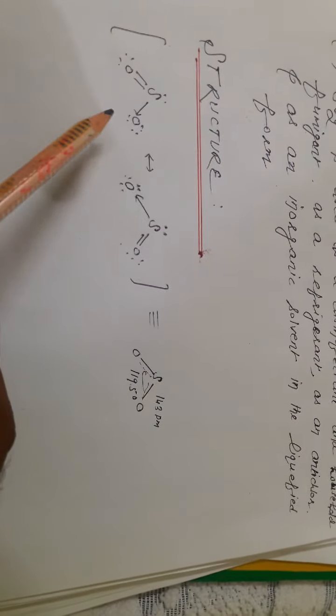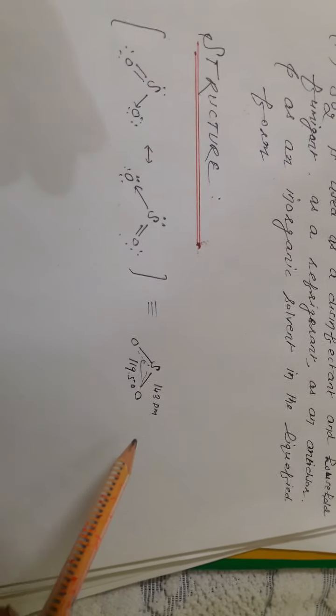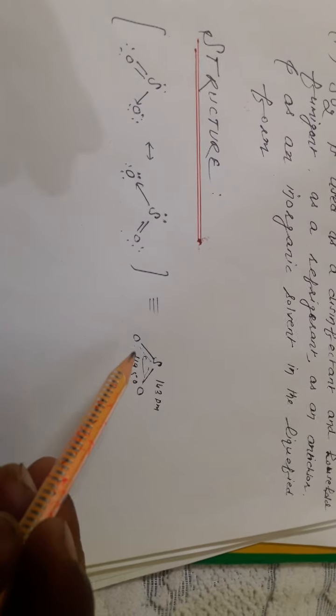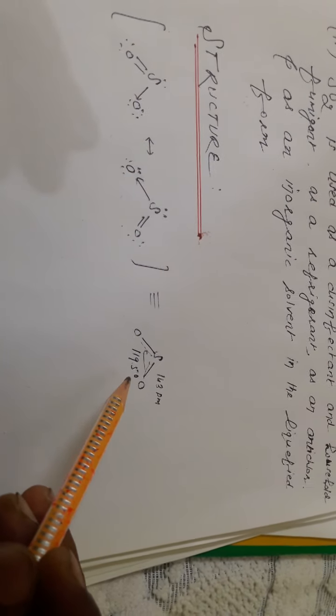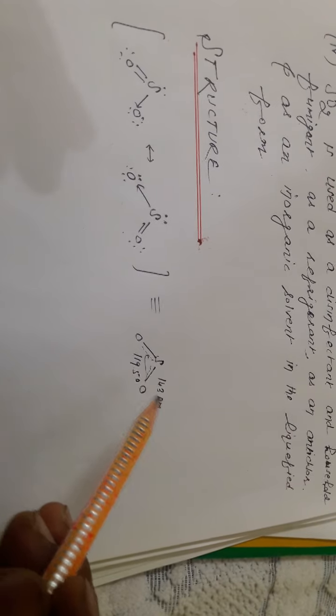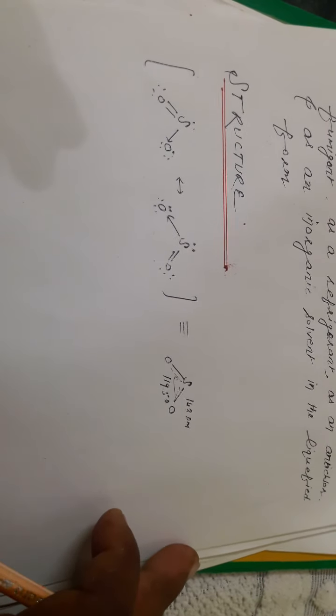And in the last, this one is the structure, and these are the two resonance structures of SO2. This shows the angle of OSO is 119.5 degrees. So this is all about SO2: physical properties, chemical properties, uses and structure.